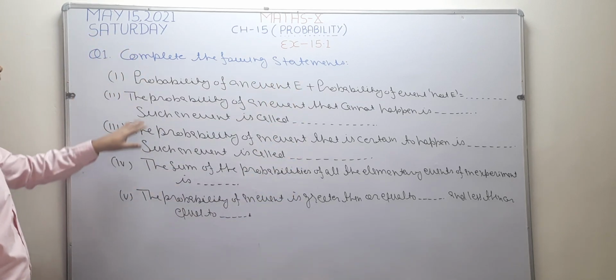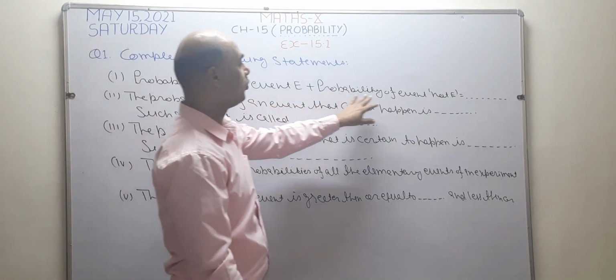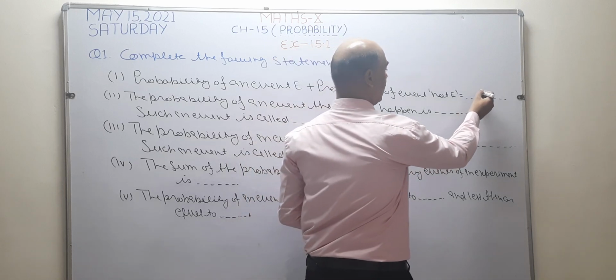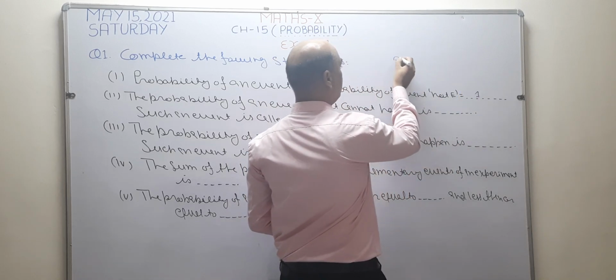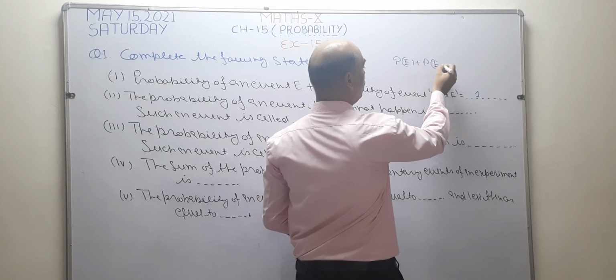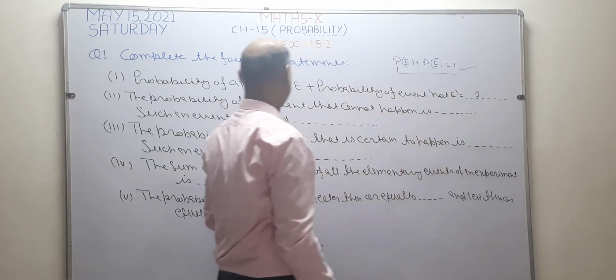See what is given. Probability of an event E plus probability of event not E is equal to 1. This is the formula. When it is written, probability of event plus probability of not event, this is equal to 1. So the answer is 1.